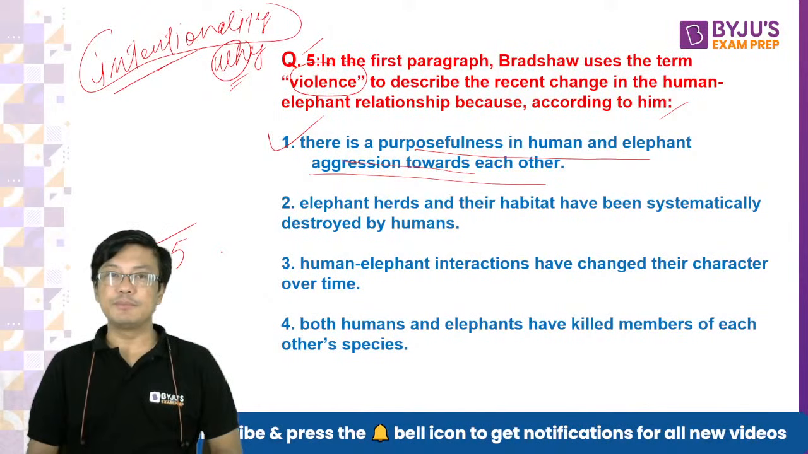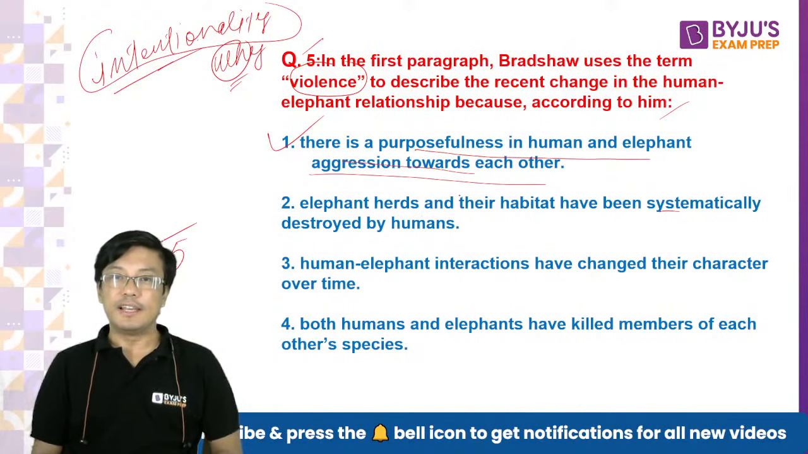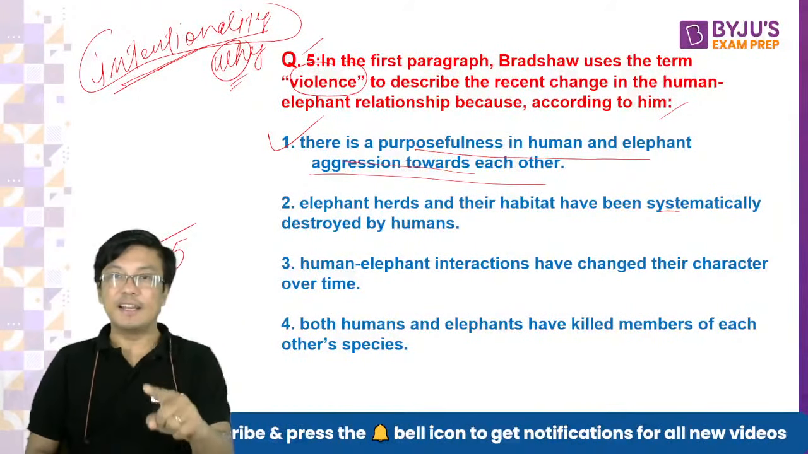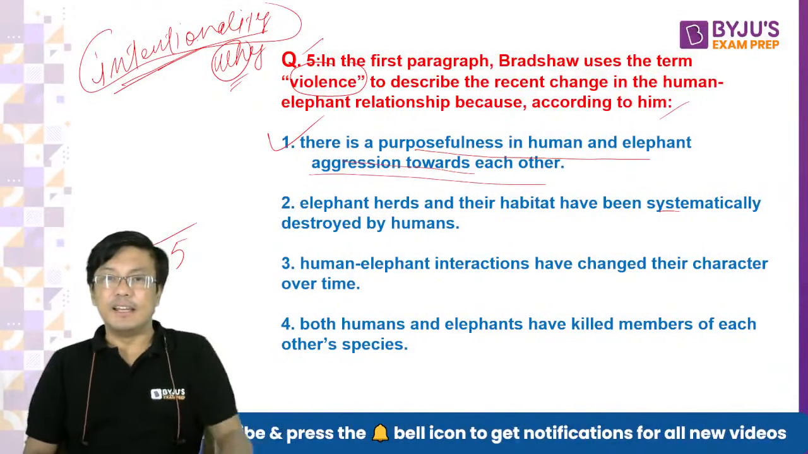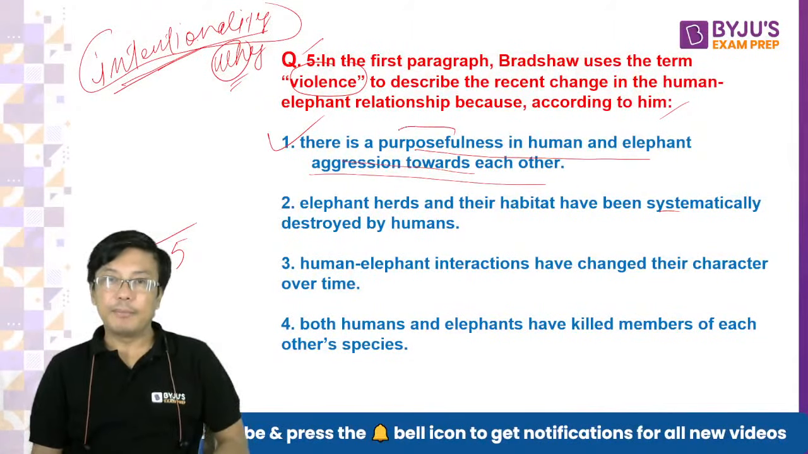Mahima, 2 also seems correct. No, it was clearly written, wasn't it? It is not just systematically destroyed. Look, there is a purposefulness. The meaning of the word intentionality. It was clearly written. Because of intentionality, I say violence. What does intentionality mean?